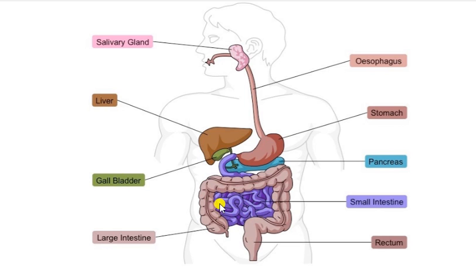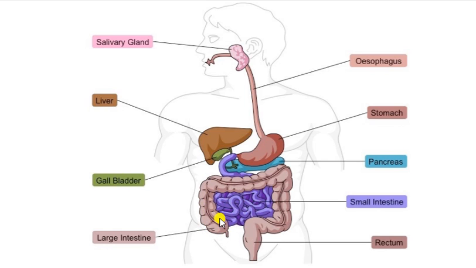After about 4 to 5 hours, the food material reaches the end of the small intestine. This end of the small intestine joins with a bigger tube called the large intestine. By the time the food reaches this part, almost all the nutrients have been absorbed by the small intestine. The remaining part is waste material.